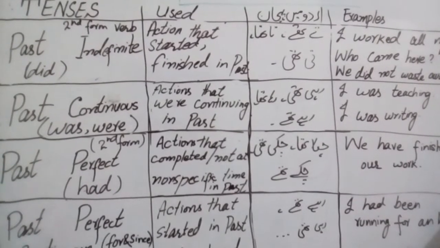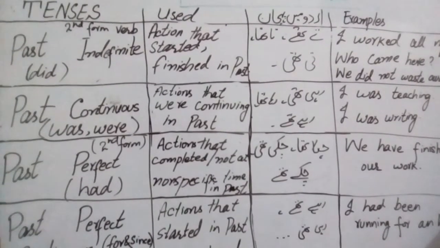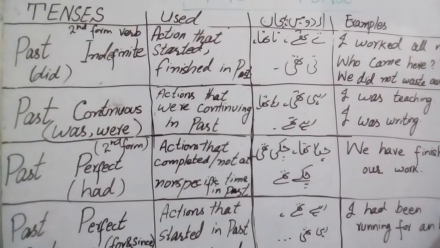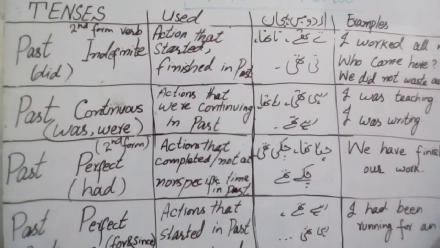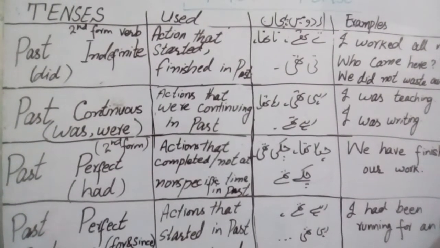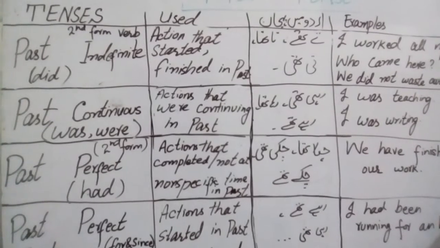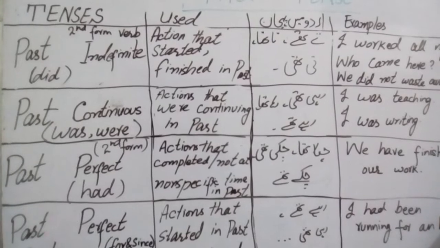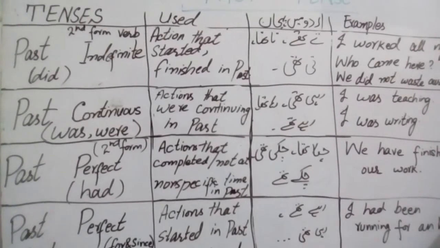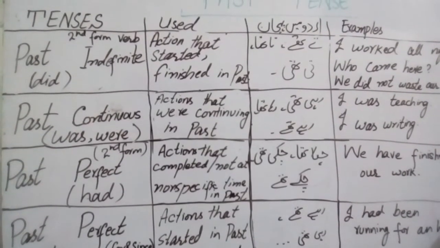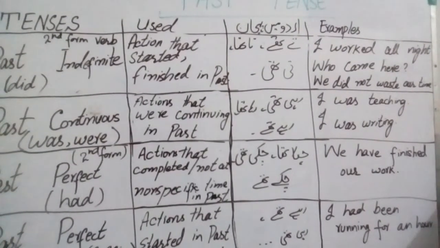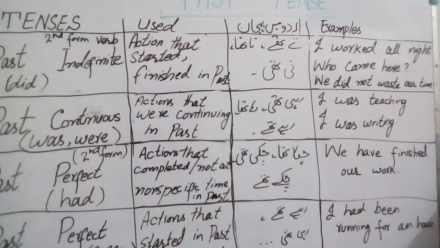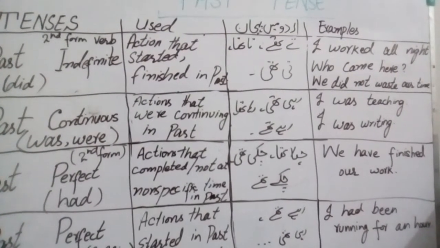And helping verb is used with the negative and interrogative sentence, which is did. Clear? This is very simple. In past indefinite tense or past simple tense, we will use second form of verb, and helping verb is used with the negative and interrogative sentences, which is did. Clear? For example, I worked all night. We did not waste our time.